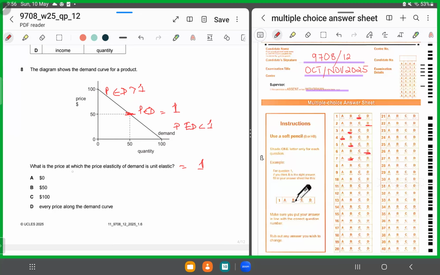So, what is the price at which PED is equal to 1? The midpoint, which means at $50. So, for 8, we'll shade in B as the correct answer.